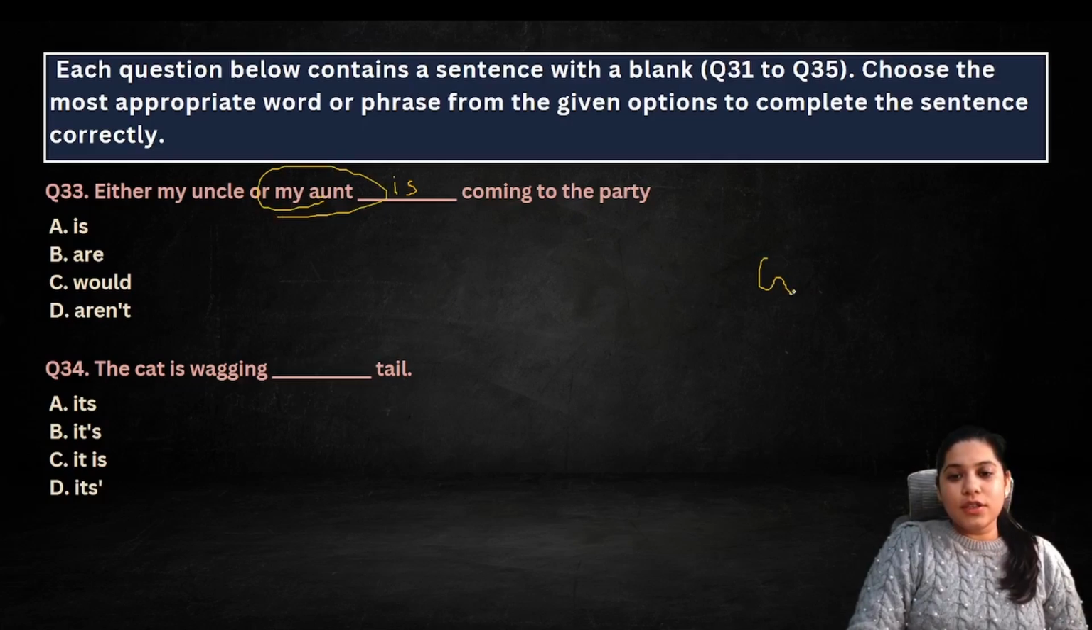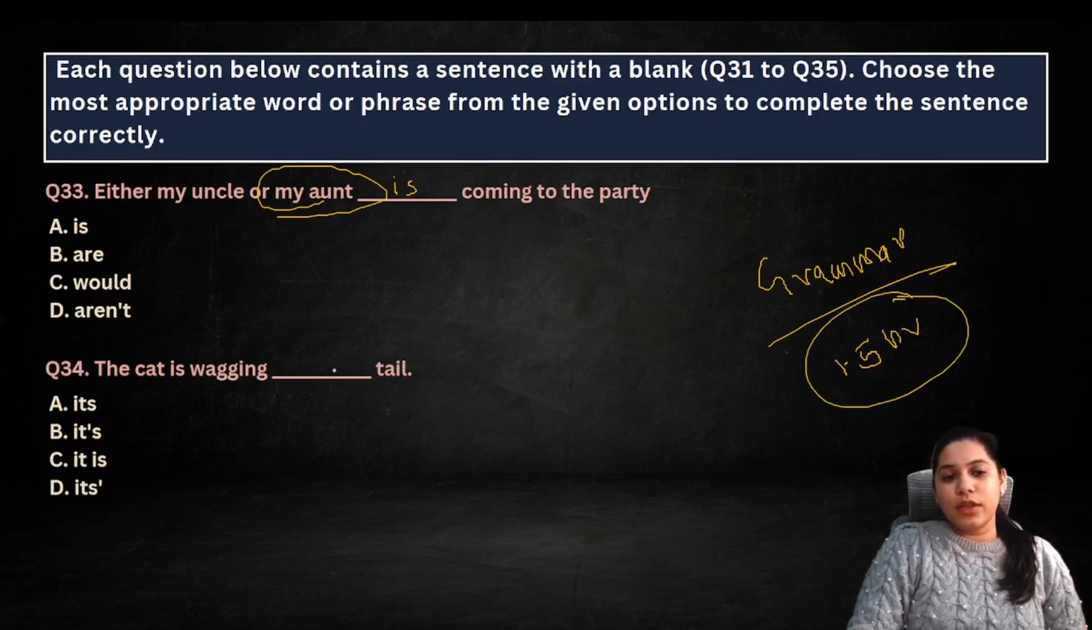हमने, if you have not seen the grammar students, grammar का एक 1.5 hour का class मैंने लिया है in the cMat playlist only, please वो देख लेना. The cat is wagging its tail. It's, आप बोलोगे why not this?